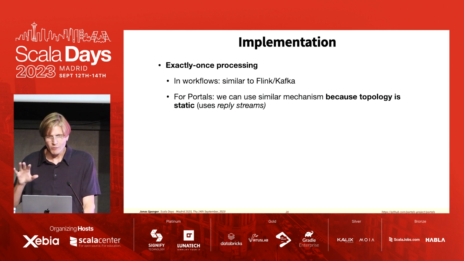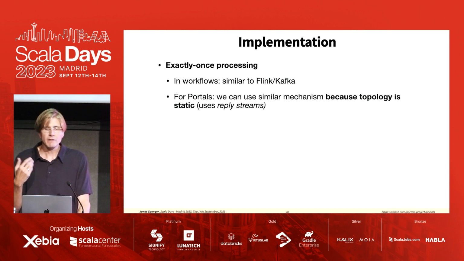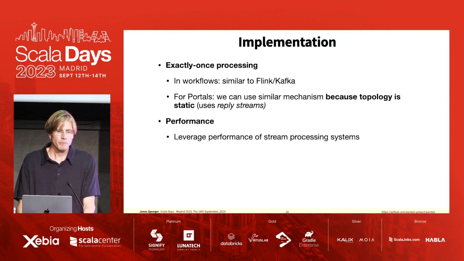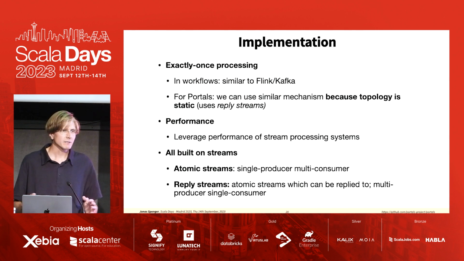Just before some examples, I'll give you just one more slide here on implementation details. In order to implement exactly once processing, we use similar mechanisms to Flink and Kafka. And for the portals, as I hinted earlier, we leverage the fact that the topology is static, so we can still do things. For performance, we really leverage the data parallel processing capabilities of the stream processing model. And everything that we have is built on streams.